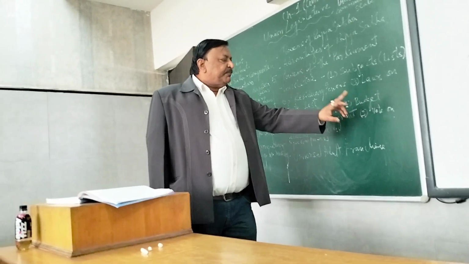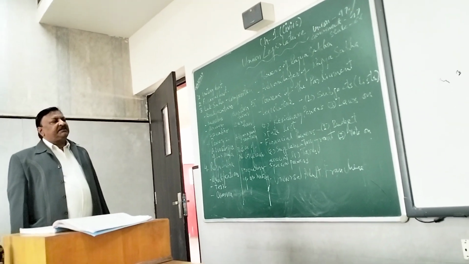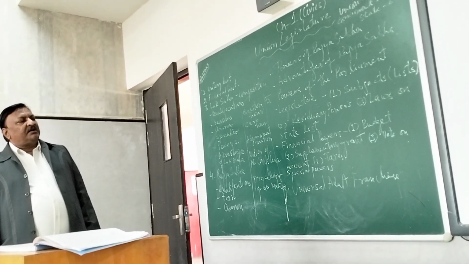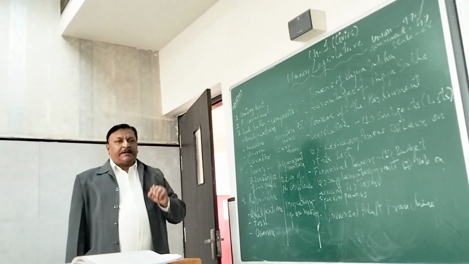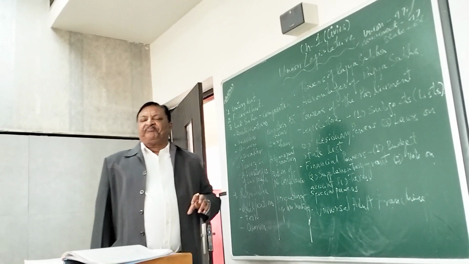Now come to the third point, that is called the vote on account. Actually this year, what the government has done is not a complete budget; it can be termed a vote on account. Now understand what a vote on account is.